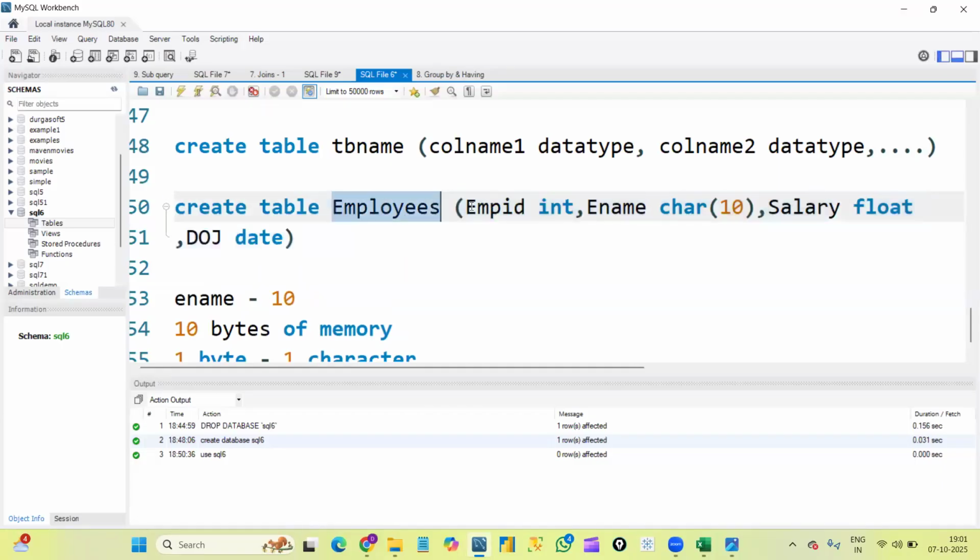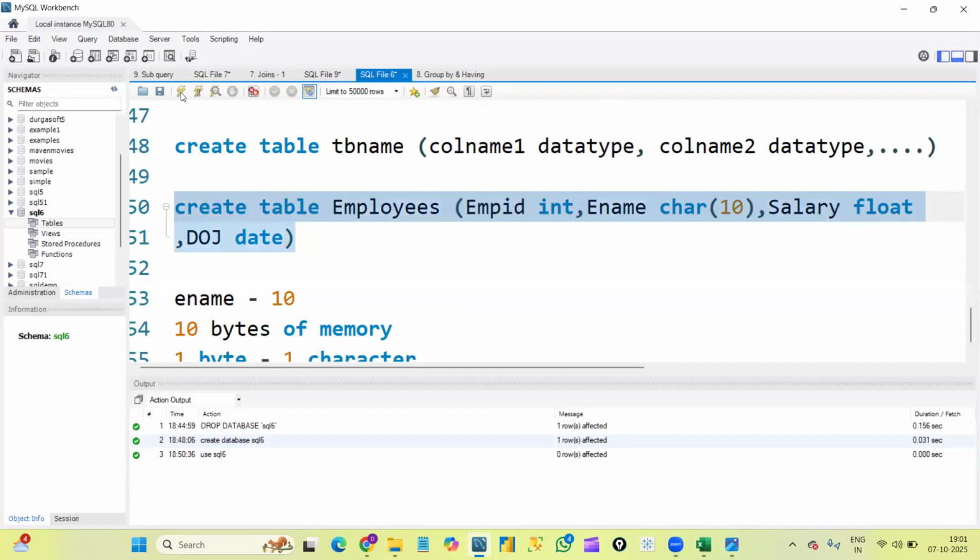Create table, the table name, all the column names, whatever column names we want, and for each column name we need to give the corresponding data type. Whatever data type we are giving here, that kind of value only we can enter. As I gave int for employee ID, I cannot enter textual data here. I need to enter a number only, right? Like that. So let's create.